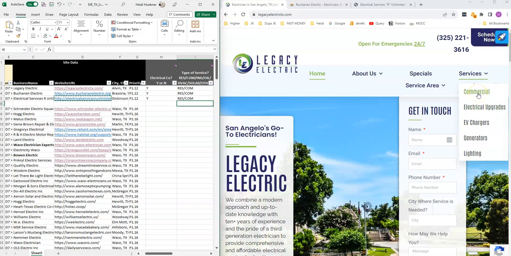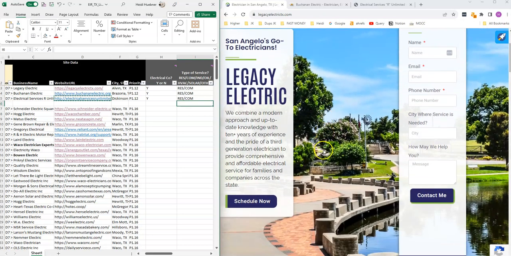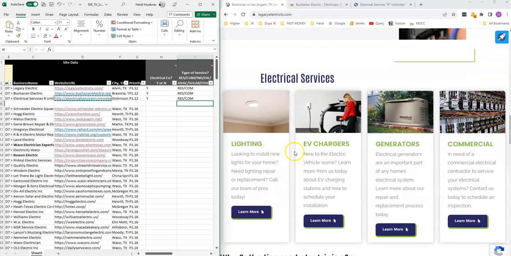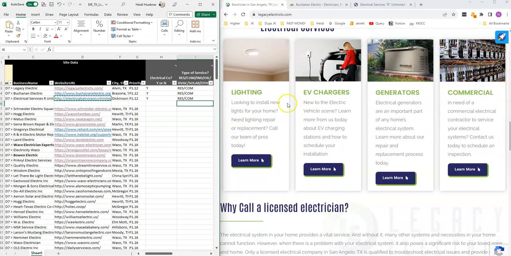So they offer commercial services, electrical upgrades, EV chargers, generators, and lighting. You'll get more familiar with these as you do it, but commercial is one of the options in our type of service. And then we have electrical upgrades, generators. To me, that means residential. So they're working on people's houses, which is essentially what we want to see the most.